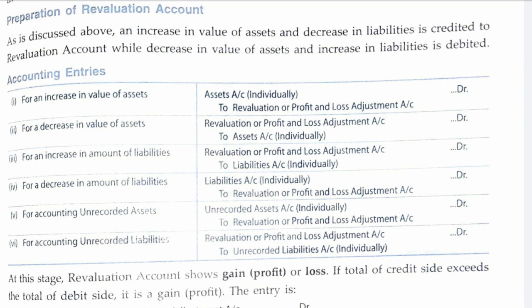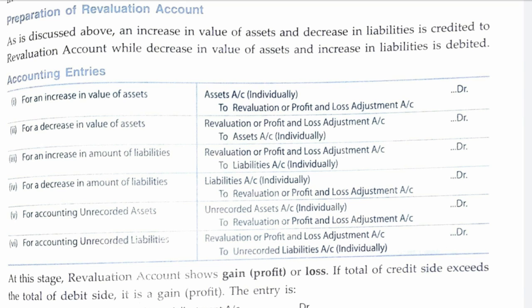For decrease in value of asset, revaluation account debited to asset account. Third, for increase in amount of liability, revaluation account will be debited and liabilities account will be credited. Fourth, for decrease in amount of liabilities, liabilities account will be debited and revaluation account will be credited.